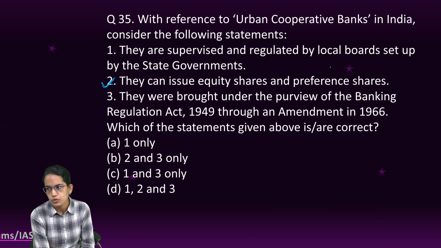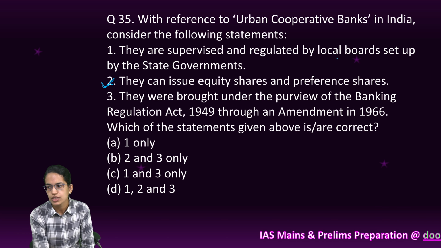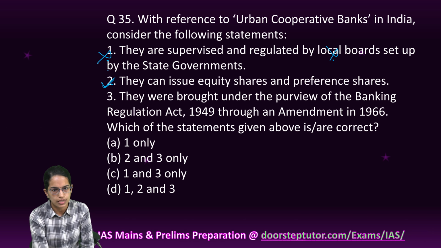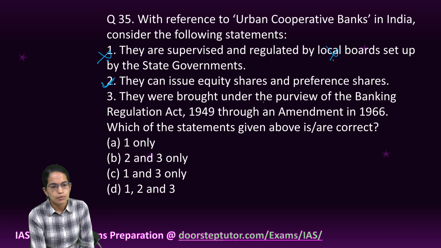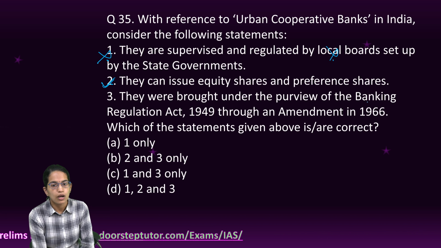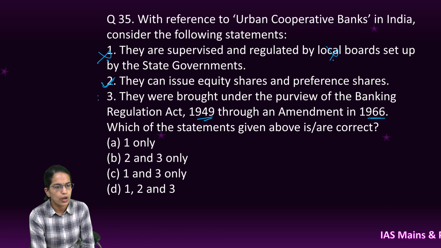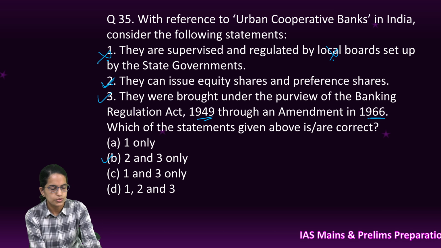Now, these are regulated and supervised by both state governments through the registrar of the cooperative society and by the RBI. So, local board is not the right option. So, 1 is not the correct option. And they were brought under the purview of the Banking Regulation Act 1949 through an amendment in 66. That is correct. So, you have 2 and 3 as the right options.